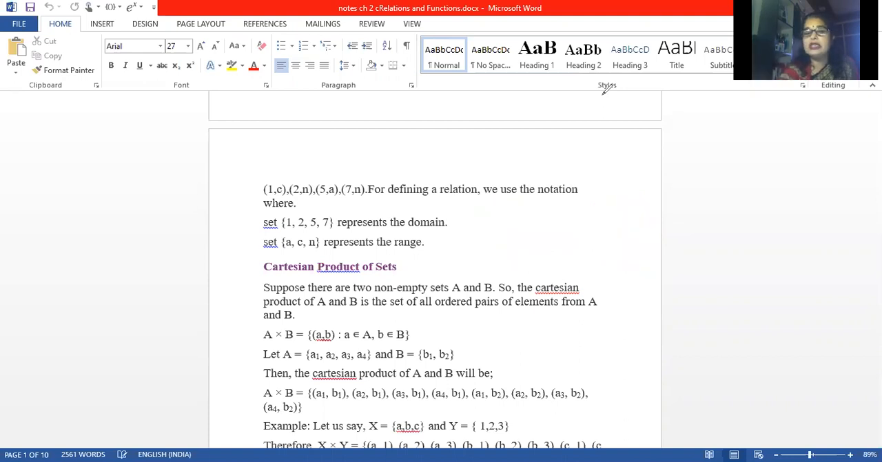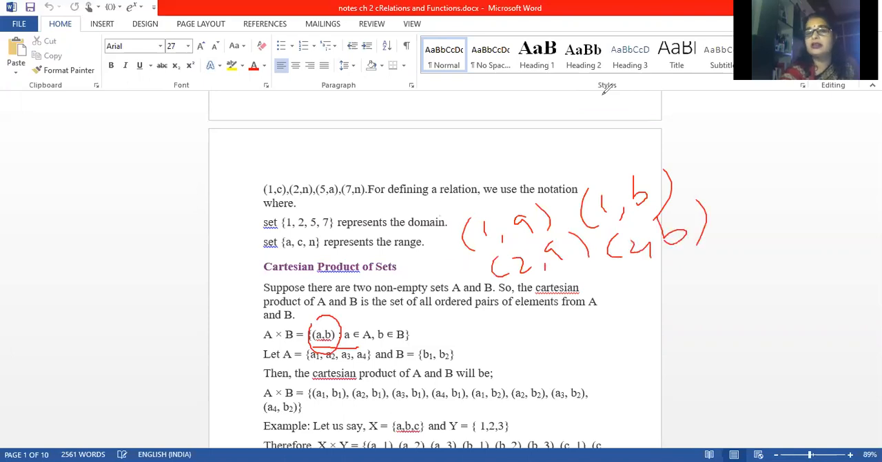So always just see, the main thing which we are having is the Cartesian product, where we have ordered pairs. What is called an ordered pair? Like we were having elements (1, a), (1, b), (2, a), (2, b). These are called the ordered pairs. This is A into B.